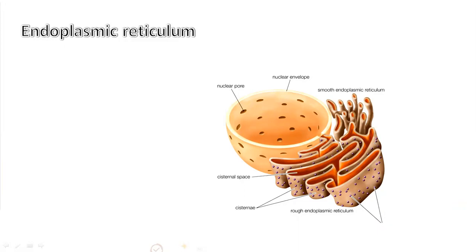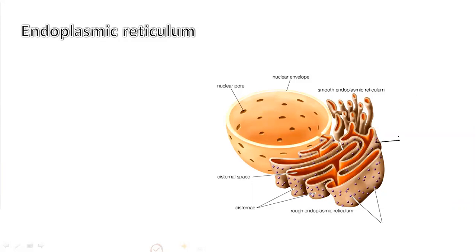Endoplasmic reticulum is a continuous membrane-like structure arranged in a stack-like manner, starting from the nucleus and may extend till the plasma membrane. Endoplasmic reticulum acts as a cytoskeleton, that means it gives shape to the cell. Basically, endoplasmic reticulum is divided into two main types based on the presence or absence of ribosomes.